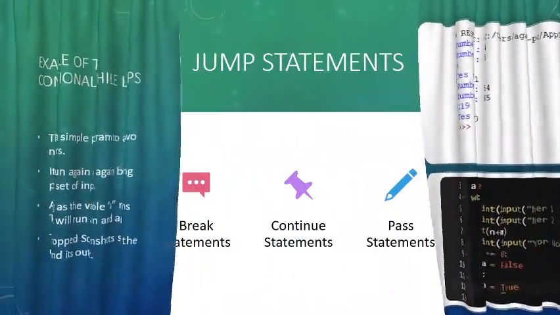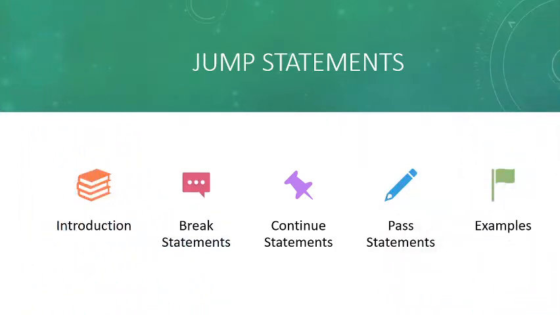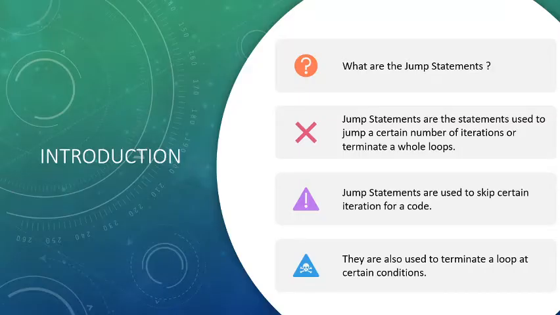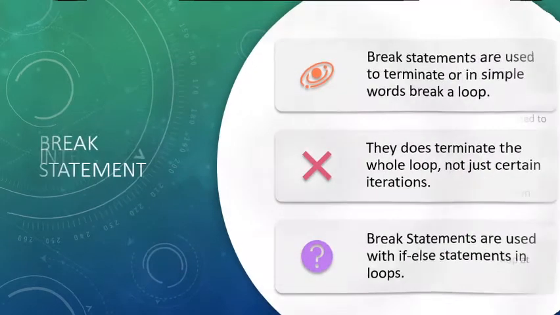Jump statements. Python supports 3 types of jump statements: pass, break, and continue. As the name suggests, jump means skipping a certain part of the program, and that is called a jump statement. Jump statements are used to jump a certain number of iterations or to terminate a whole loop. They skip a certain code block. They are used to terminate a loop at certain conditions.